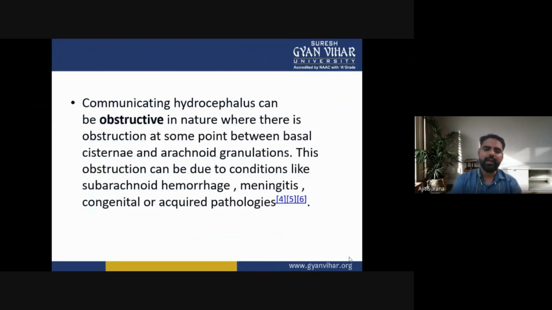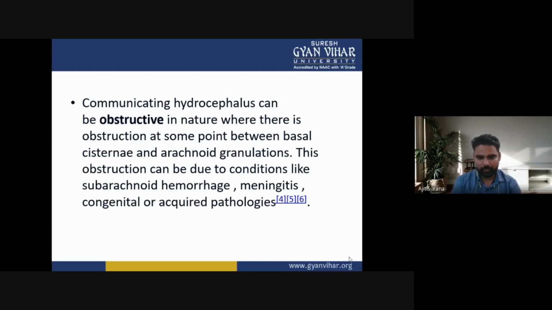Now, communicating hydrocephalus can be obstructive in nature, where there is an obstruction at some point between the basal cisternae and the arachnoid granules. This obstruction can be due to conditions like subarachnoid hemorrhage, meningitis, congenital or acquired pathologies.